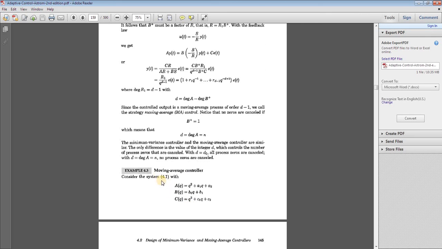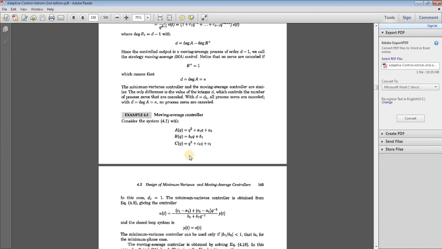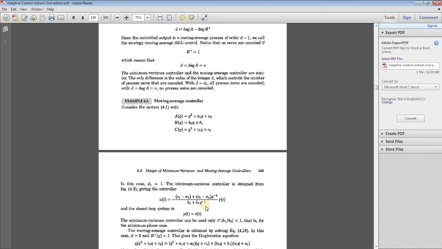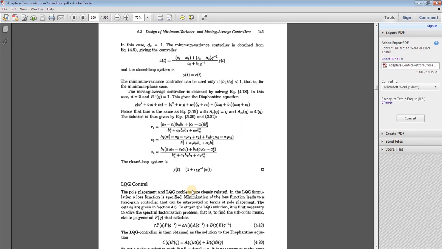You can solve example 4.3 for moving average control if you want. You can use the equations for the control law and find the solution.